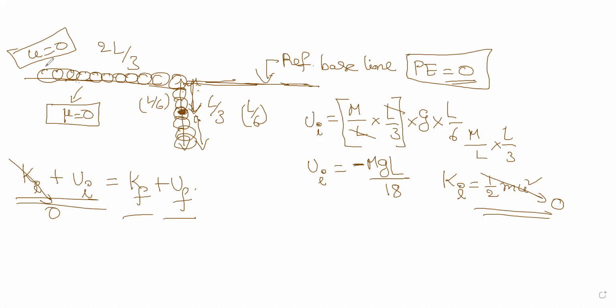Now, when the point A is ejected out of the chain, what happens? The chain stands like this.